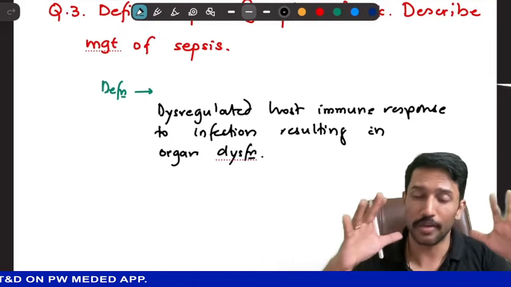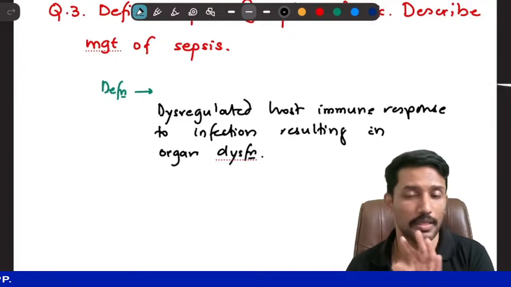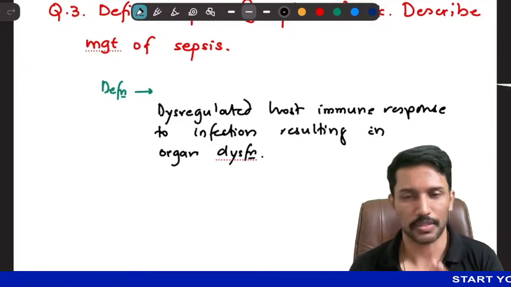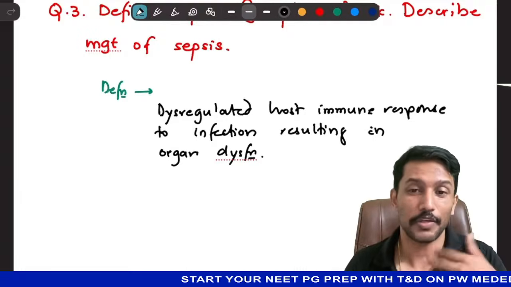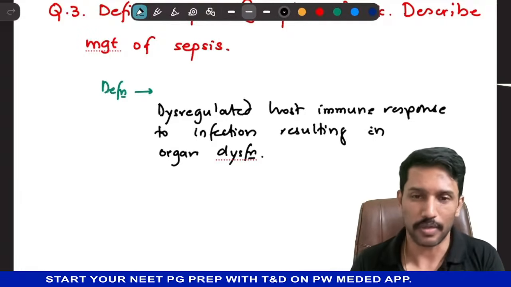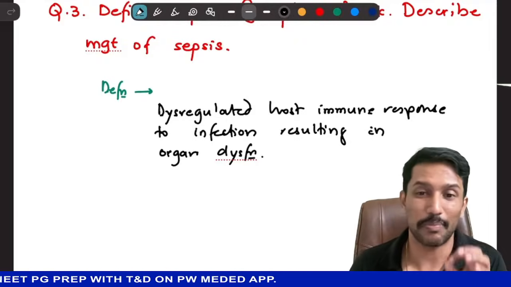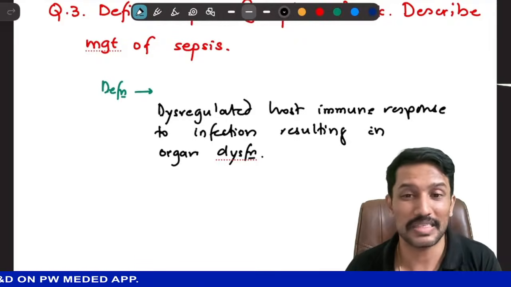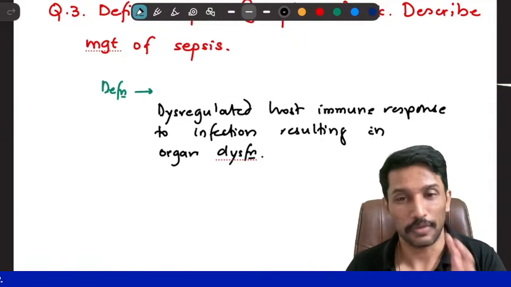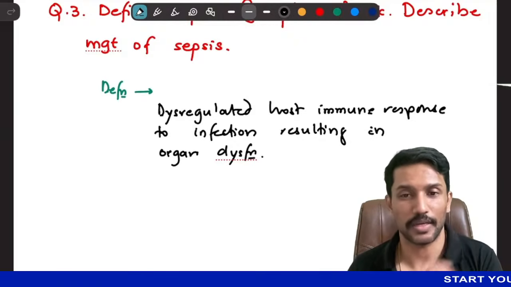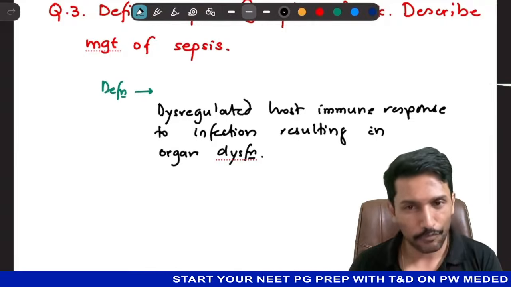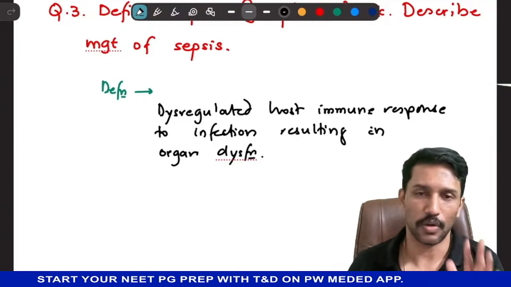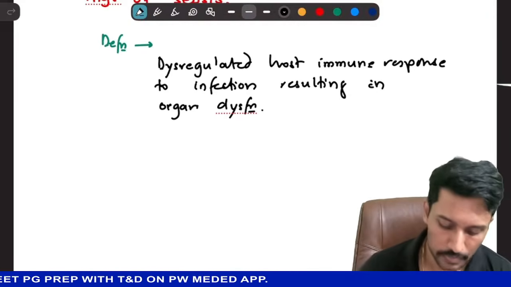So if I have even severe infection, but all of my organs are functioning fine, it's not sepsis. It's just infection. Now, some of you might comment and say, sir, infection of blood is sepsis. No, infection of blood, like bacteria present in blood, we call it as bacteremia, or general term septicemia, not sepsis. Fungus present in blood, we'll call it as fungemia. Virus present in blood, we'll call it as viremia. That's not equal to sepsis. When infection leads to organ dysfunction, we call it as sepsis.